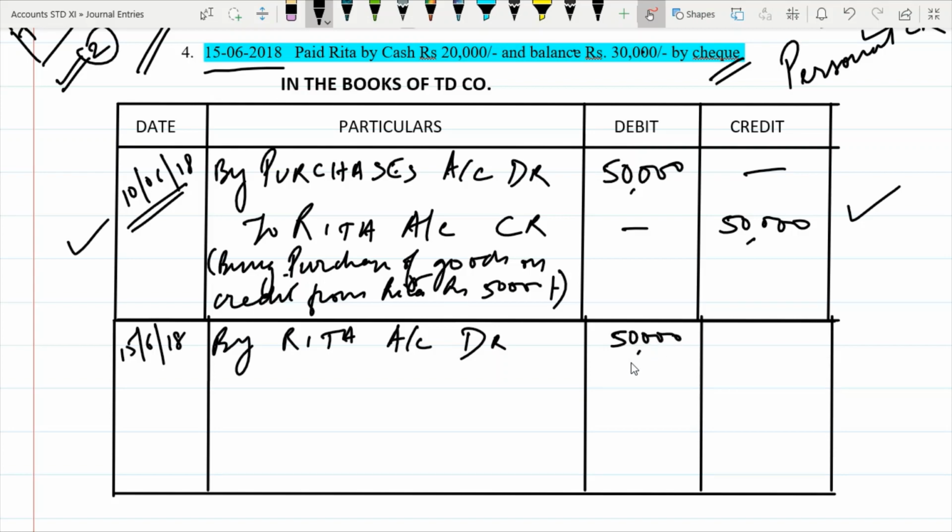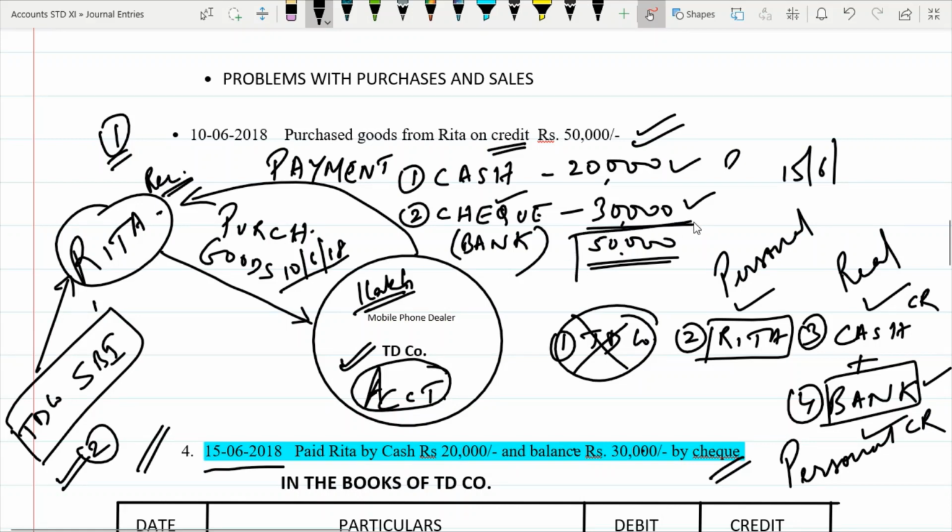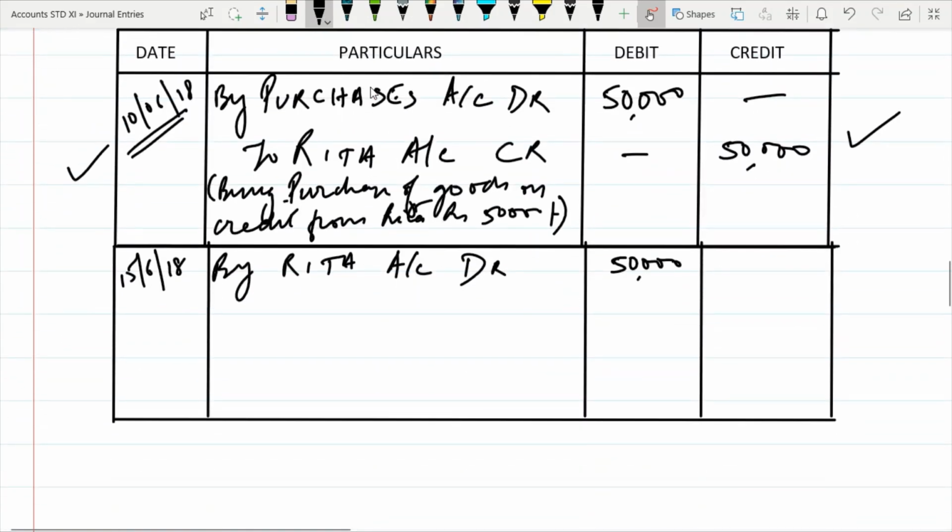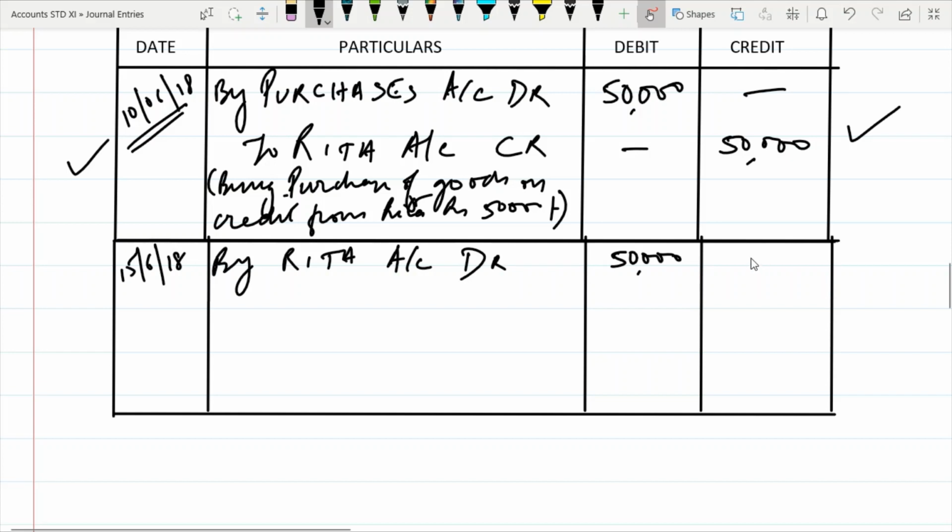Although you're paying her in two parts, she's receiving the total amount. So Rita account debit 50,000 to cash account credit. How much is going out from the cash box? 20,000 is going out from the cash box.